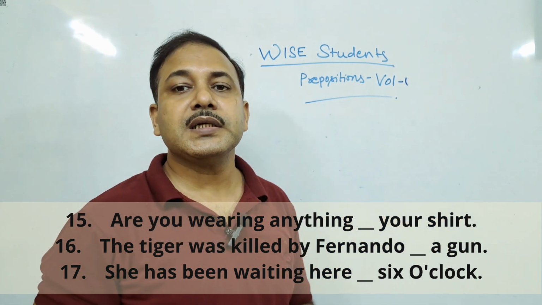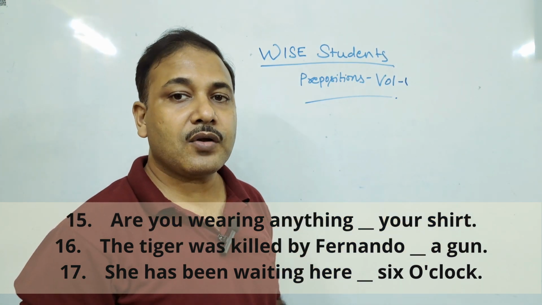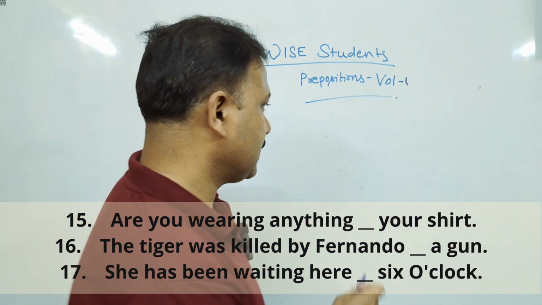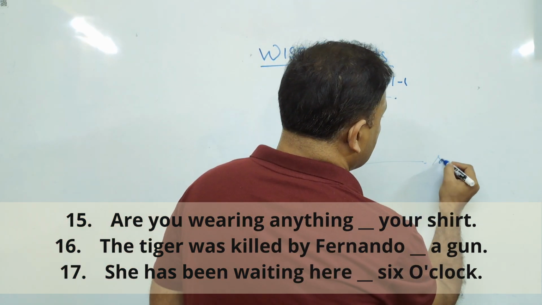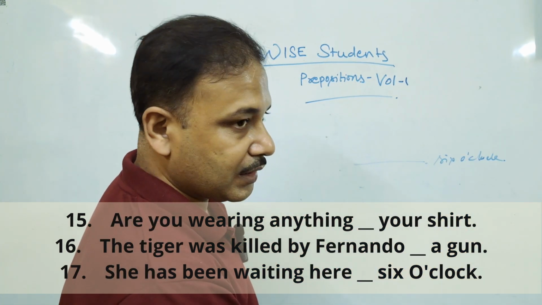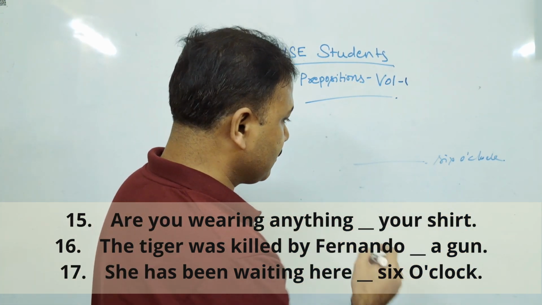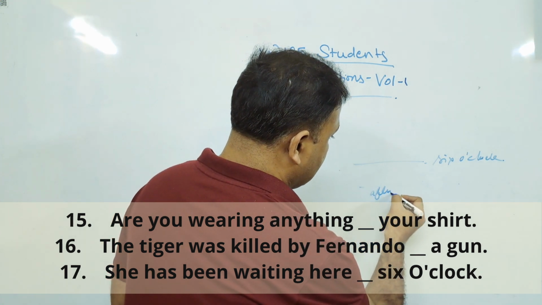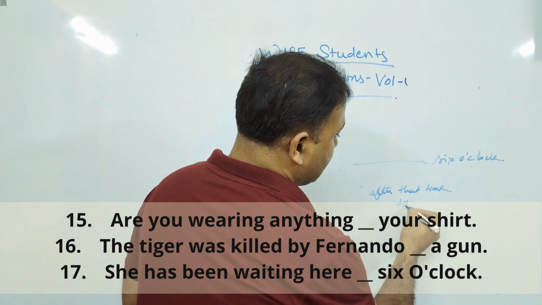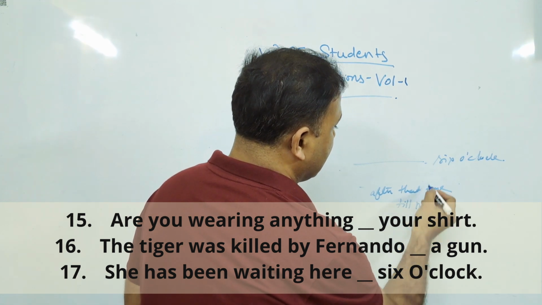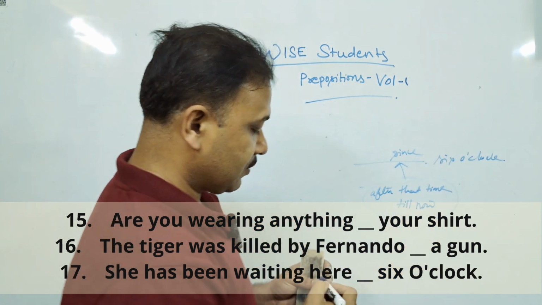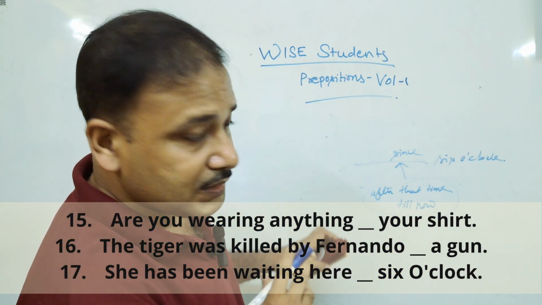Okay, our next sentence is she has been waiting here dash 6 o'clock. It means from 6 o'clock till now. Did you guess that? 6 o'clock means after 6 o'clock till now. If you haven't written, write that: after that time till now. And the preposition for this is since. After 6 o'clock till now, that means since.